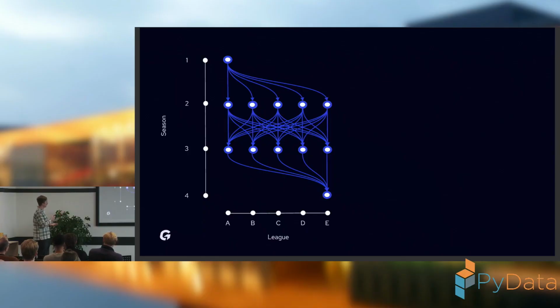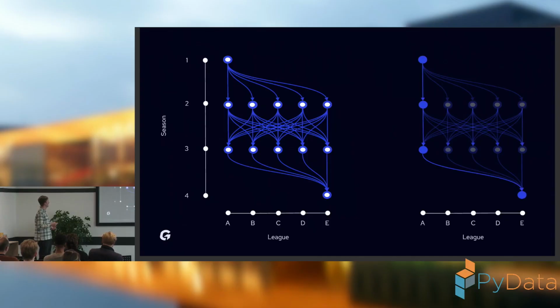But I'm saying in that example that if my user is playing in the league in the current season number 1, and he wants to get into League E in the next, let's say, 3 seasons, then he's got a couple of options for how to get there, right? That's a very basic idea. And I'm asking what is the best option to get there.